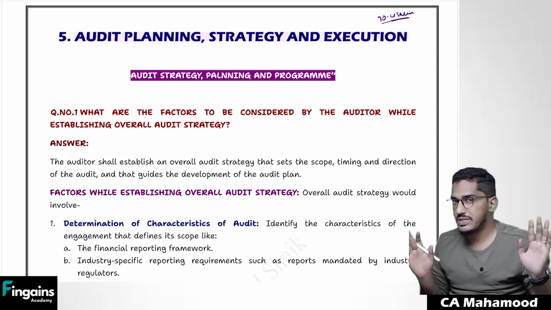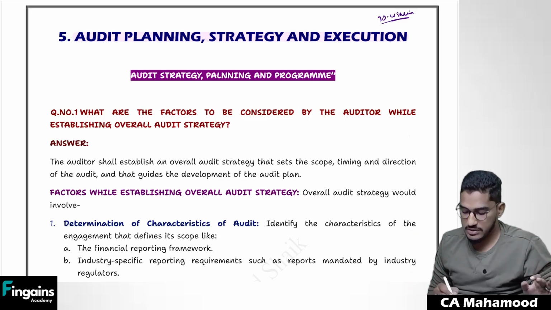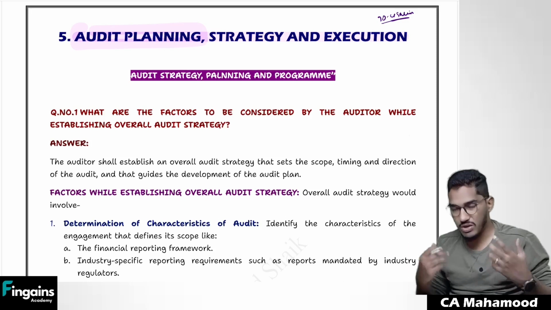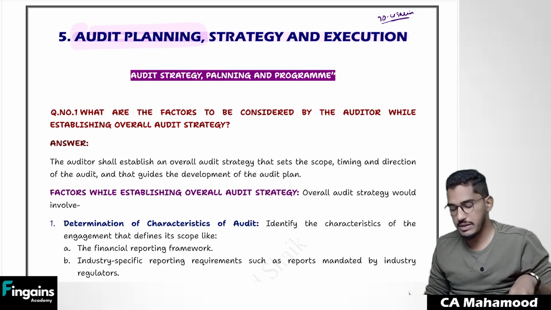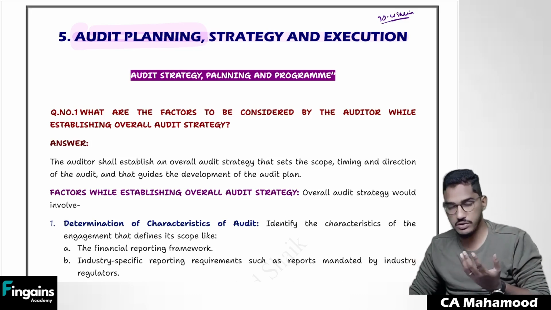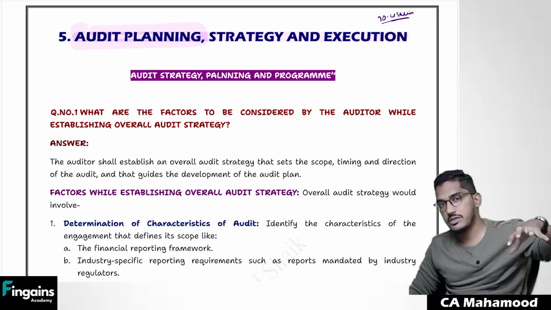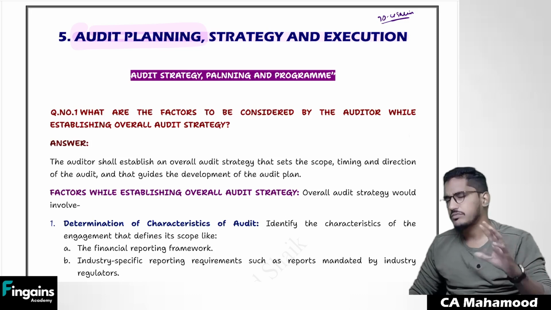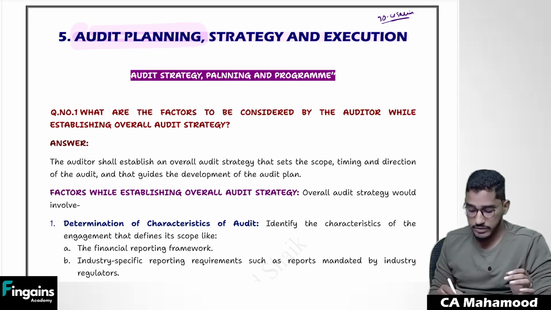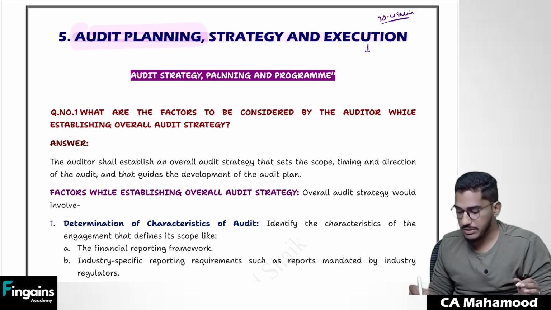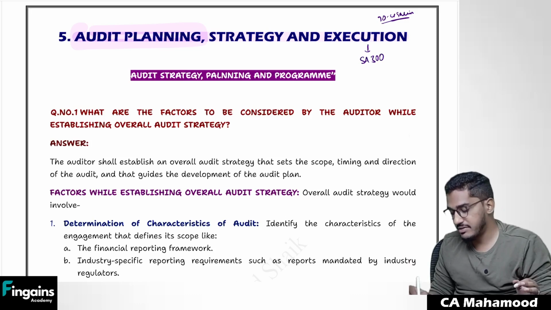Sir, what basically is this chapter about? As the name itself says, this chapter is going to talk about planning of the audit of the financial statements. The only concentration of this chapter is planning of the audit: how we are supposed to do the planning for the audit of the financial statements, what the various steps involved in the planning process are, and how we have to execute that plan. Whatever discussion we are going to have in this chapter has been taken from SA 300.